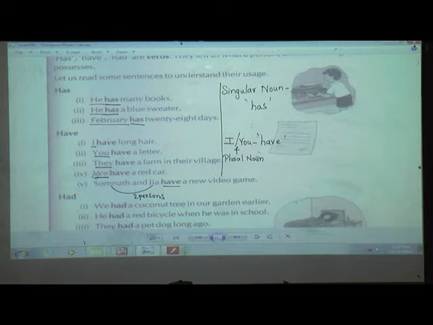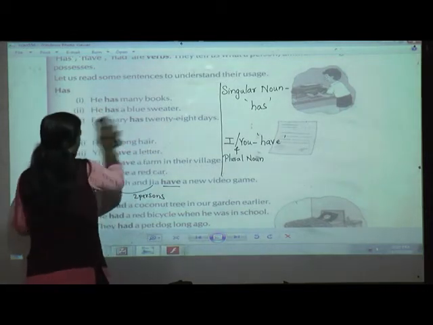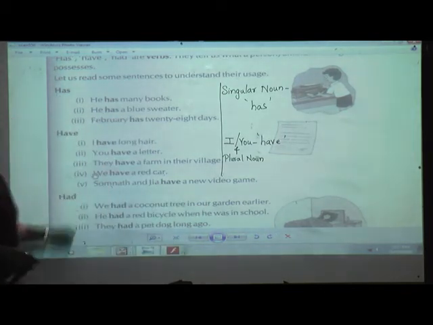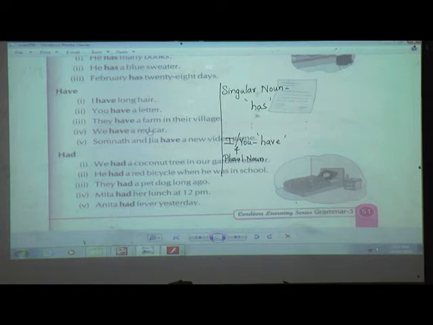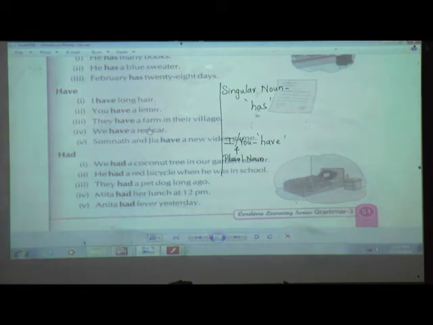Now had. Had is used when we talk about things that are already past. Yes, past tense. In short we can say past tense. Had. Have you written down this, students? Just write. In front of this you write the singular noun.